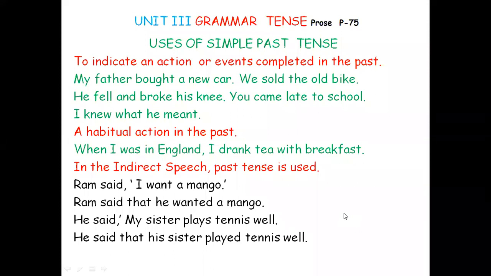I knew what he meant. Knew is the main verb. What he meant is a subordinate clause. Therefore, in the subordinate clause also we use past tense. Here the main verb is I knew. Suppose you want to change this, I knew what he meant, into the negative form. You are supposed to change knew only.